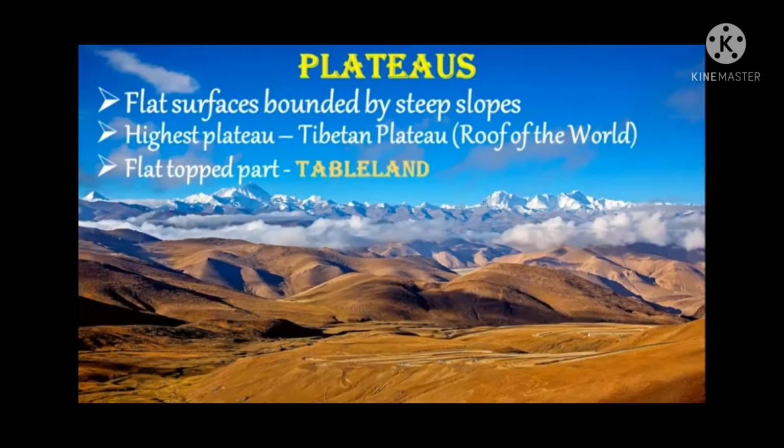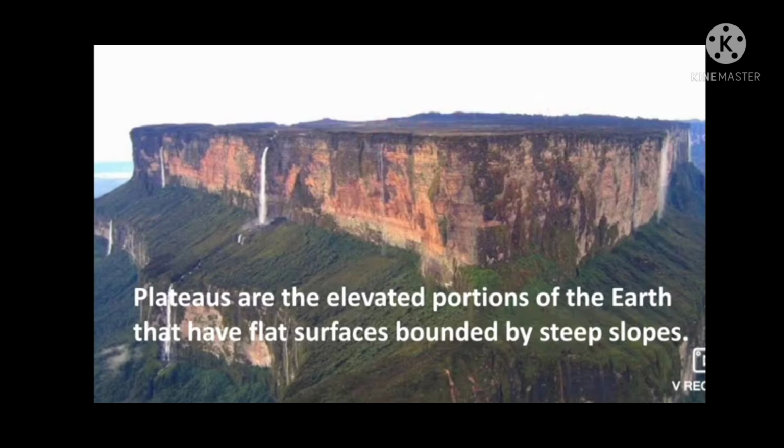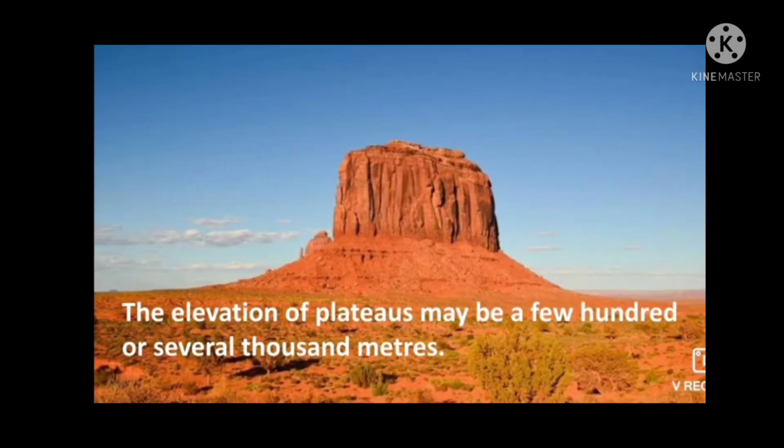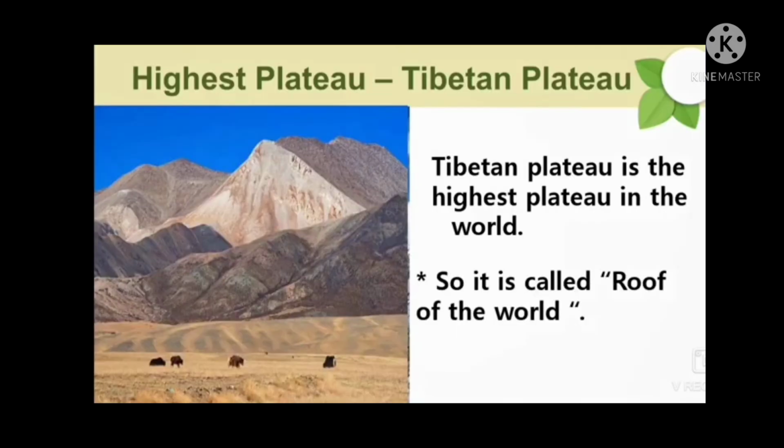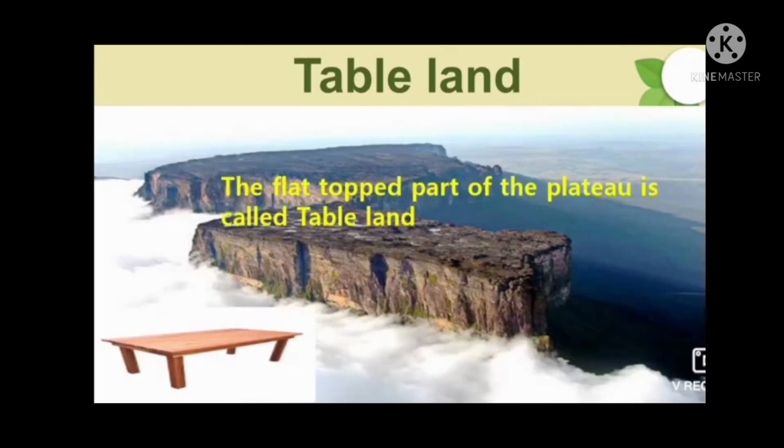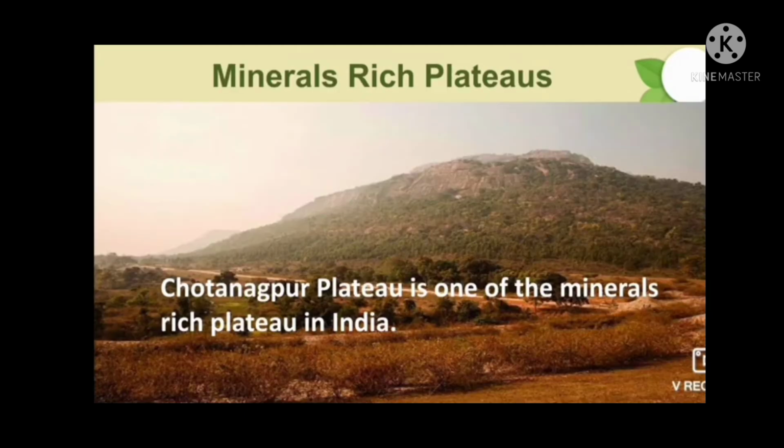Next, plateaus. Plateaus are the elevated portions of the earth that have flat surfaces bounded by steep slopes. The elevation of plateaus may be a few hundred meters or several thousand meters. The Tibetan Plateau is the highest plateau in the world, so it is called the roof of the world. The flat topped part of the plateau is called tableland. The plateaus are generally rich in minerals.